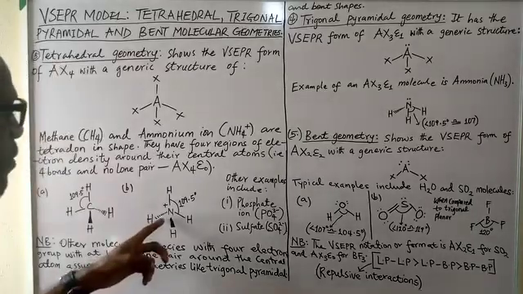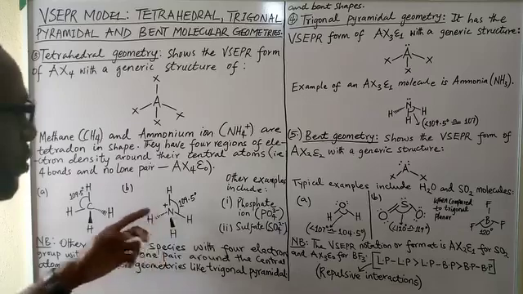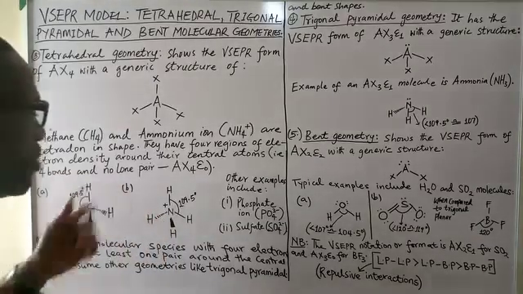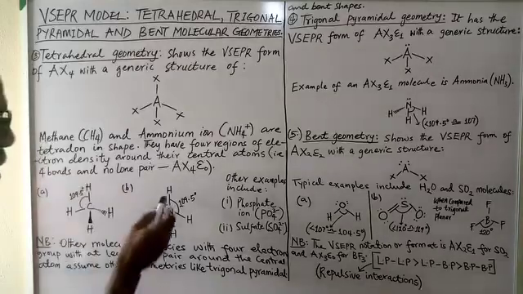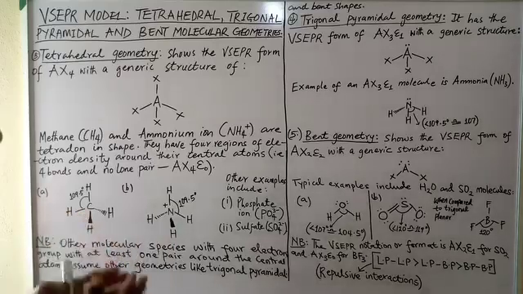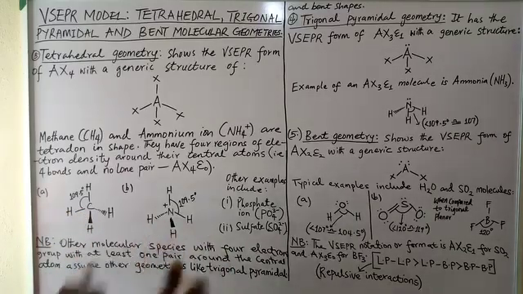Here again you have the hashed or broken wedge bond, representing the bond moving away from the viewer, perhaps into the board, as you can see, where these two particular bonds represent the bonds on the plane of the board, on the plane of the paper, as the case may be. All of this is just to show us the 3D dimensions of these molecules. Beautiful.